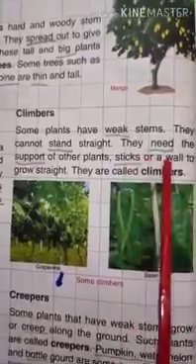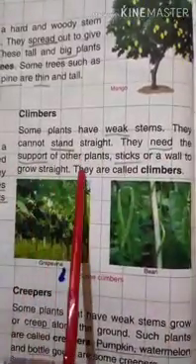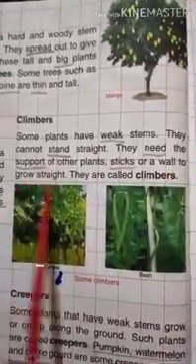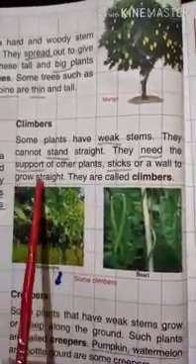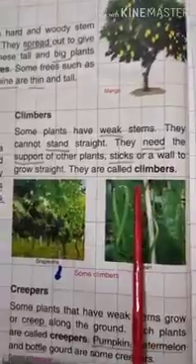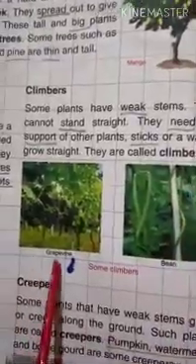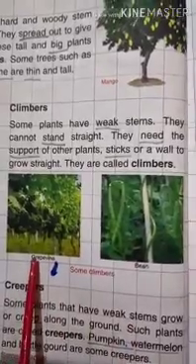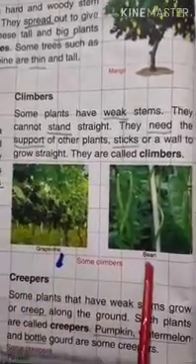So money plant and grapevine are climbers. Plants which need the support of other plants, a stick or a wall, to grow straight are called climbers. And here also examples are given: grapevine, bean.